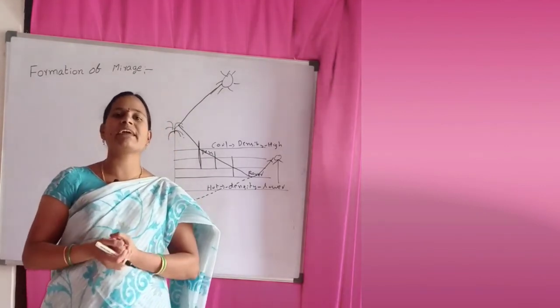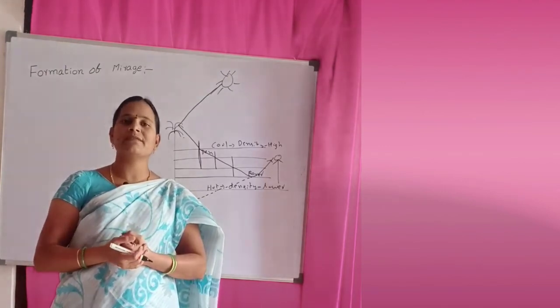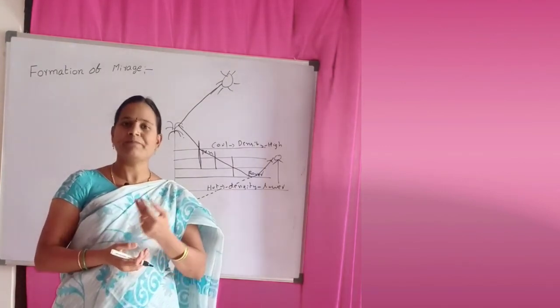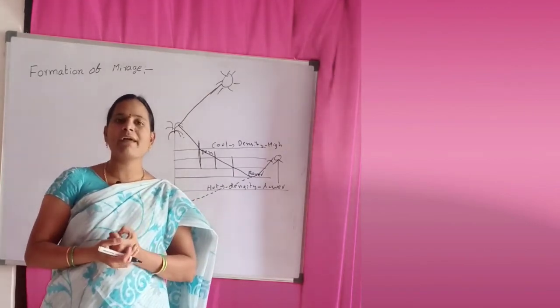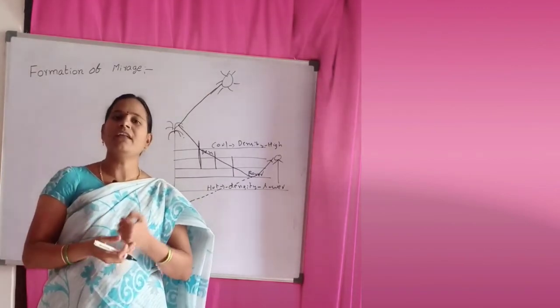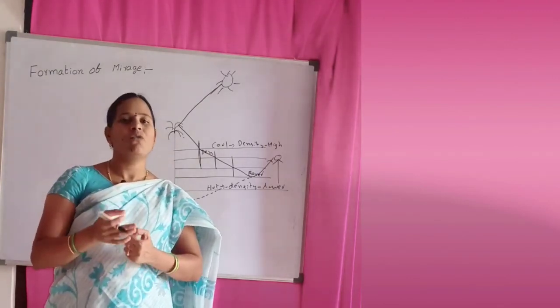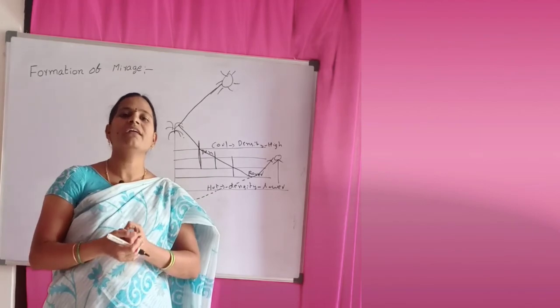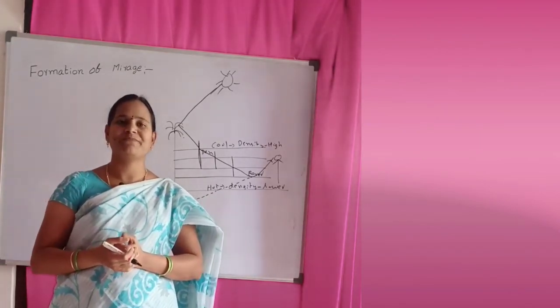There are many applications of total internal reflection, like optical fibers or diamonds. In diamonds also the shining is due to total internal reflection. The formation of a rainbow is also an application of total internal reflection. So this is about the formation of mirage.